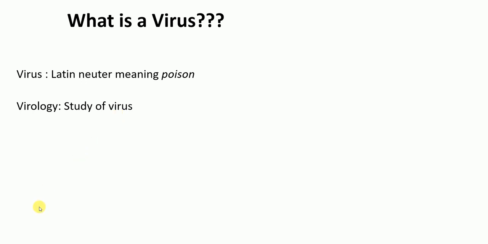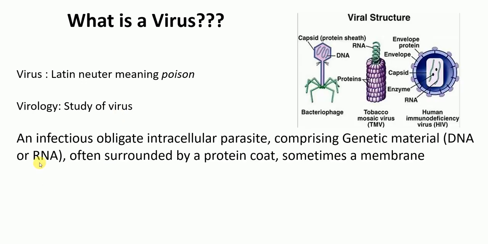Now coming to the next point, what is a virus? A virus is an infectious obligate intracellular parasite comprising genetic material, DNA or RNA, often surrounded by a protein coat, sometimes a membrane. I will break this definition down for you. An infectious particle: infectious means that the virus can pass from cell to cell or from organism to organism. That's why it is infectious.